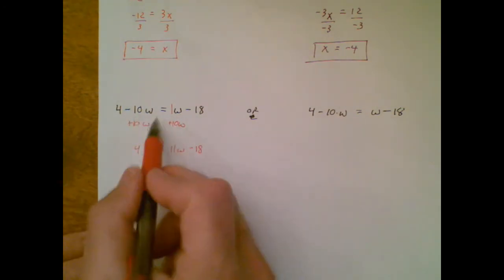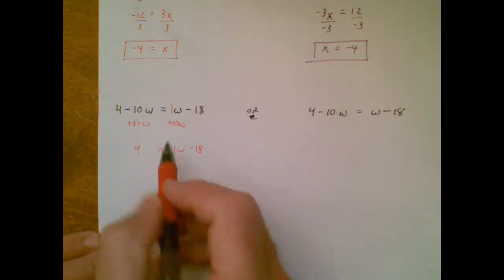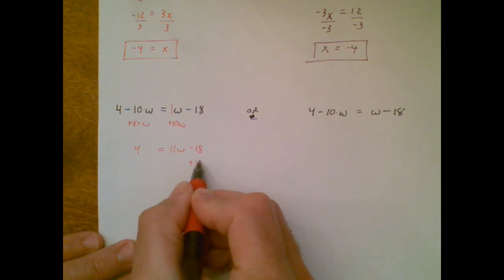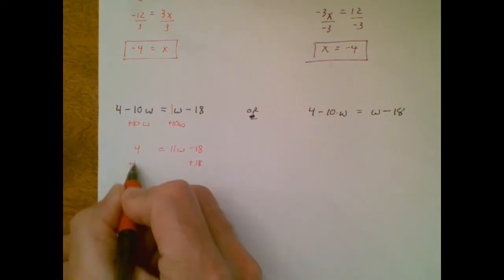Variables on both sides, one traveled over to the other. My goal is to get w by itself. Let's get rid of the 18 first. The opposite of minus 18 is plus.